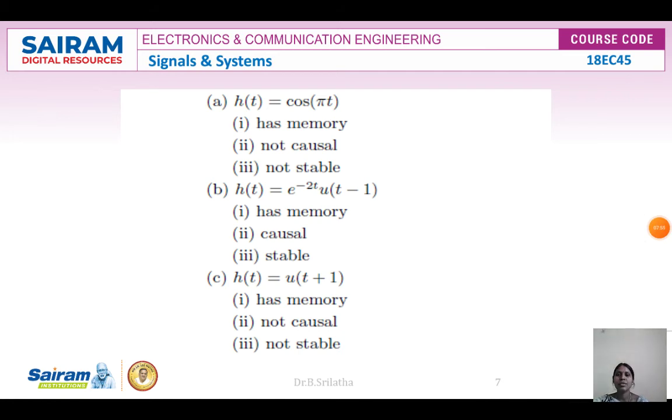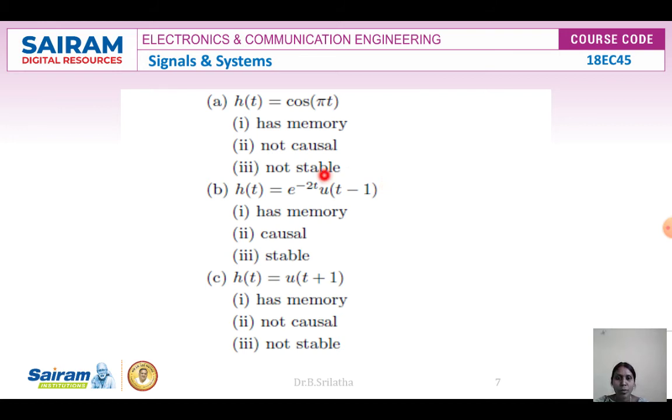Here h of t is equal to cos of pi t. So here cos of pi t is nothing but, with cos of minus theta, we also get it as cos of plus theta. So it is not a causal system, it is not a stable system, it is not a memoryless system. The second example, if you see, h of t is equal to e power minus 2 u of minus